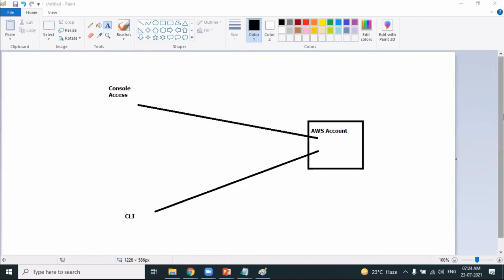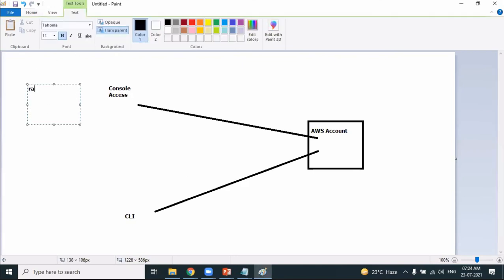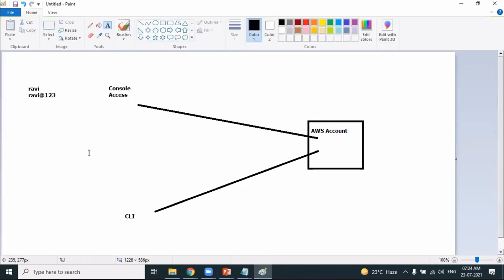Okay. Mahesh, one more point. Yes, Sonu. We have created one user, Ravi. What is the password we have provided to this particular user? Ravi@1213. What policy have we attached to this user? EC2 full access.